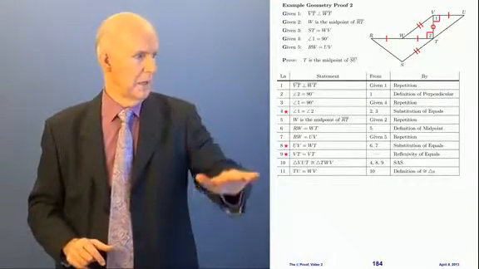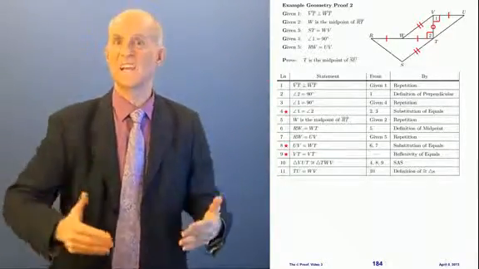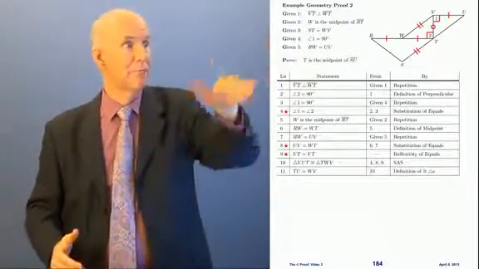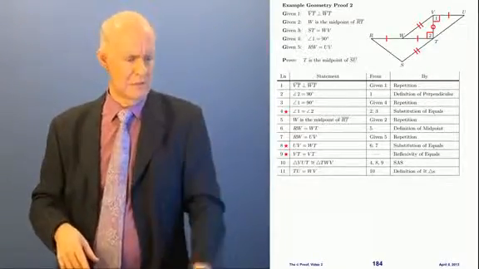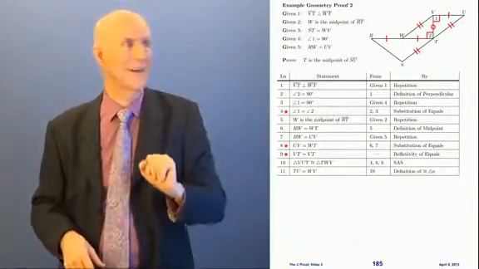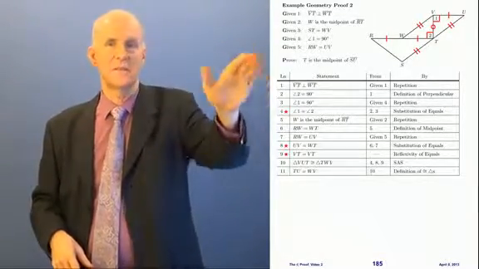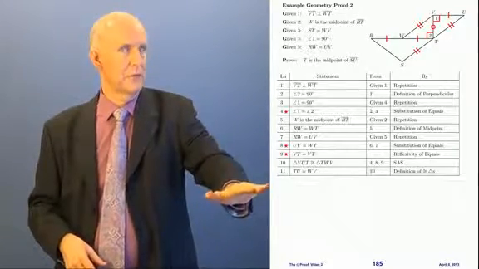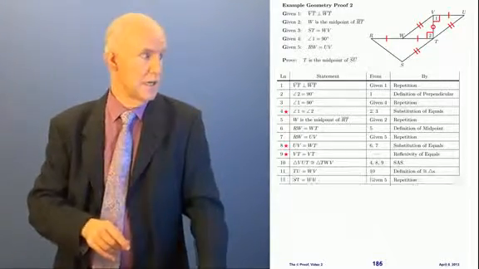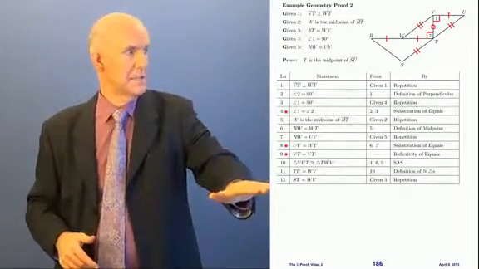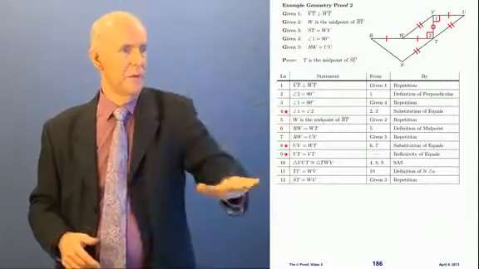All right. And now what? Well, now that I've got TU is equal to WV, I can finally put my double tick on. I've proved it now. When I was doing my thinking stuff, I hadn't proved it yet. Now that I've proved it, I'm going to go ahead and put that double tick up there on TU right now, just like that. But what I really want is that TU is equal to ST. We can see from the ticks there, but how do we get that into the proof? Well, we need given 3. Let's bring given 3 in now. Given 3, ST, that's at the bottom here, equals WV. That's from given 3 by repetition.